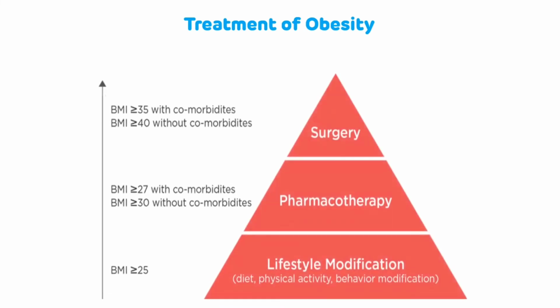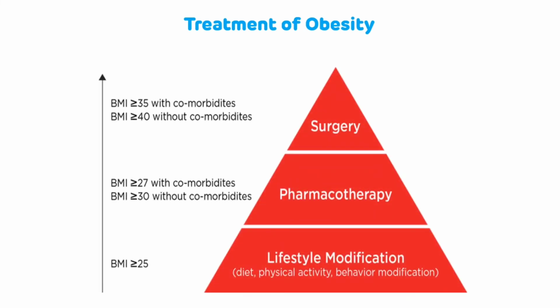Now we will see treatment of obesity. So this is the treatment chart which is followed in case of obesity. If BMI is greater than or equal to 25, then various lifestyle modifications are advised, like diet modification, which involves restriction of high calorie food and high fat diet, consumption of balanced diet with higher amount of dietary fibers, physical activity which involves brisk walking, meditation, yoga, swimming and cycling, and behavior modification.